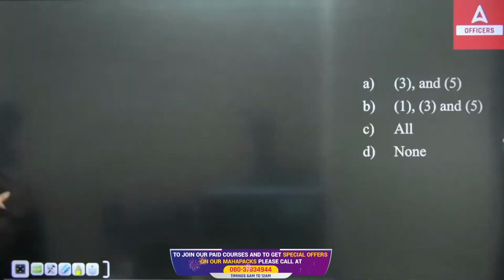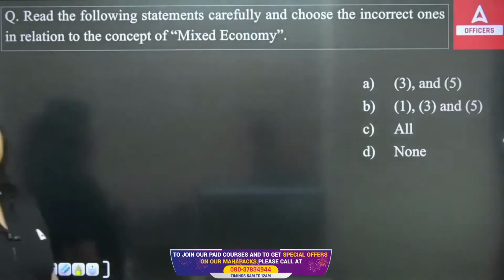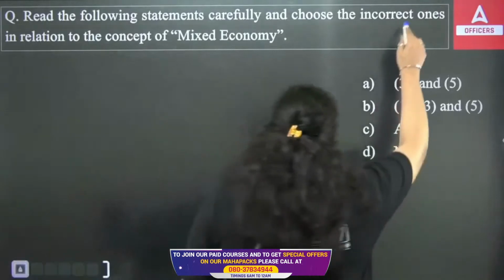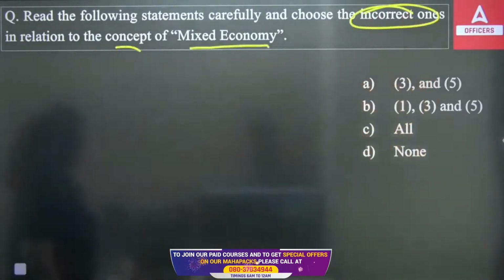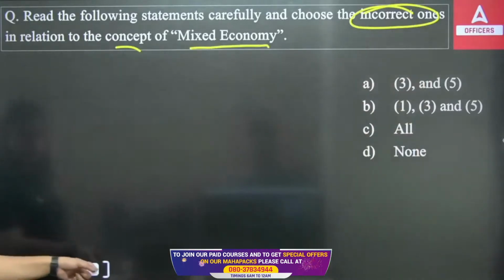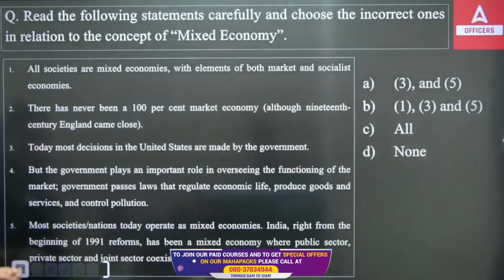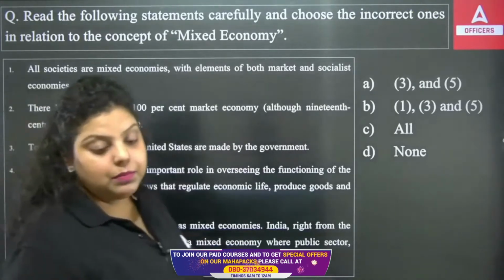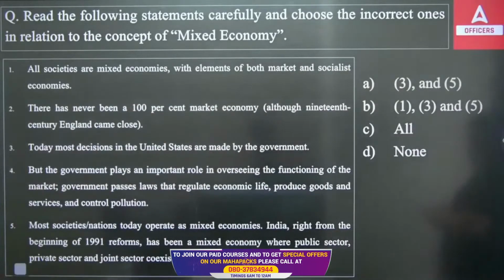Okay, next question. Read the following statements carefully and choose which statement is incorrect in relation to the concept of mixed economy. So we have these options, 5 statements. Out of that, you have to tell which of the following is incorrect in relation to the mixed economy. Mixed economy is also known as dual economy, and you have to answer which of the following is correct.